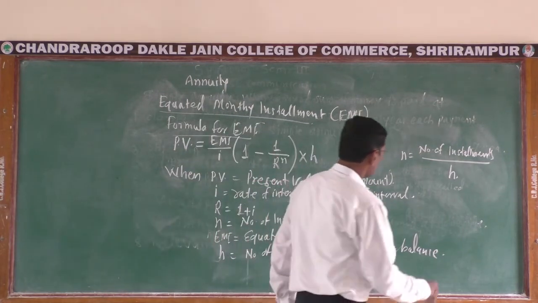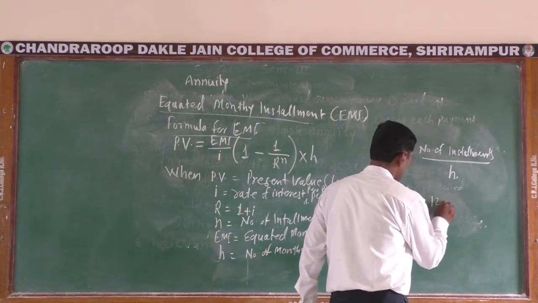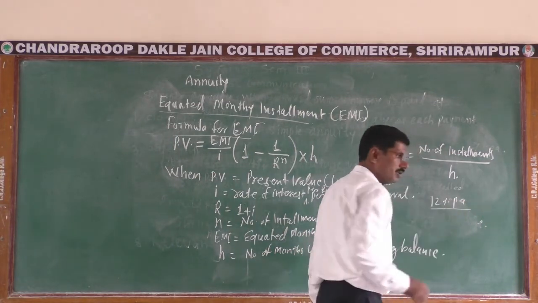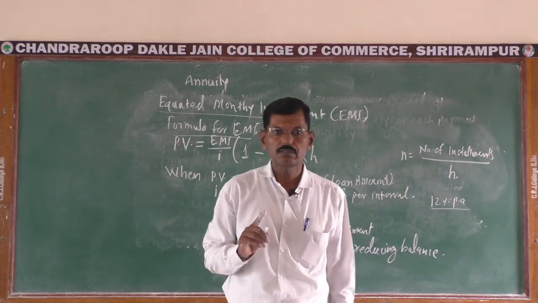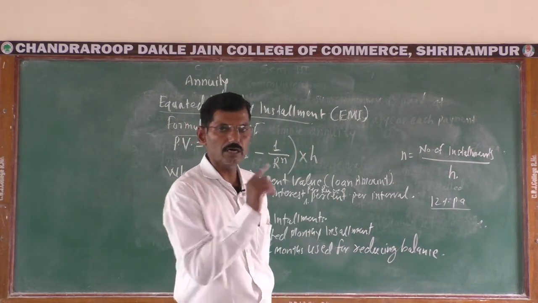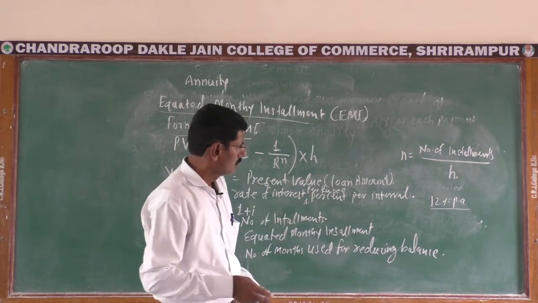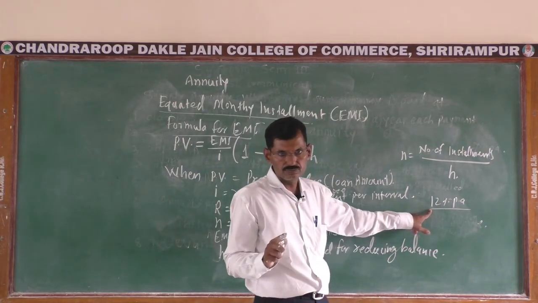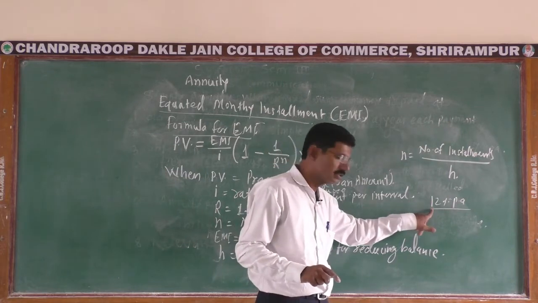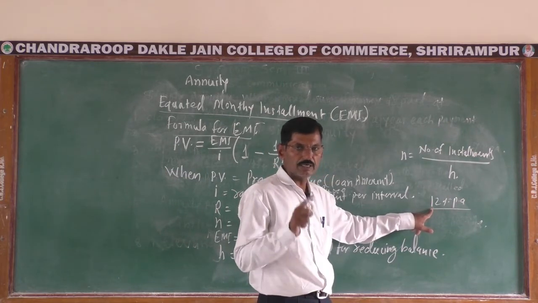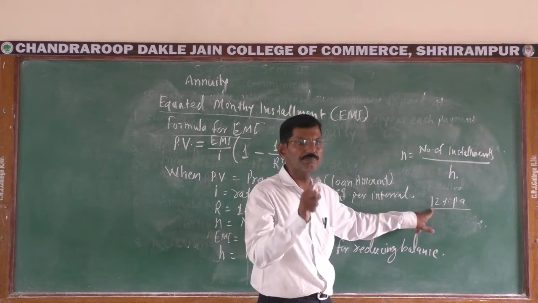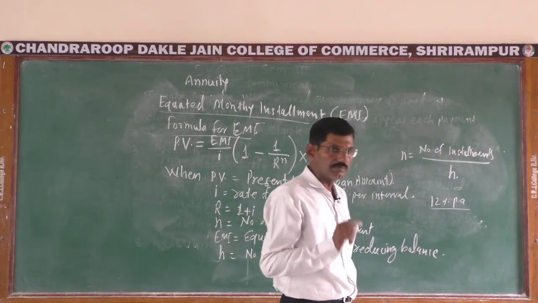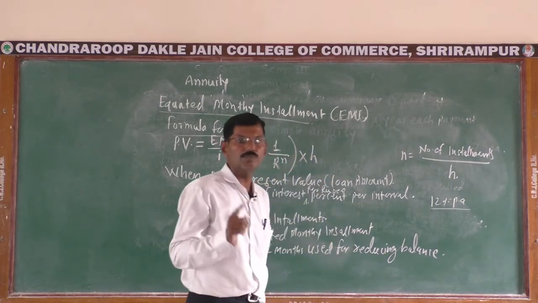For example, rate of interest is 12% per annum. Here 12% means for every 100, interest will be rupees 12. If the interval is per month, then rate of interest per rupee per month